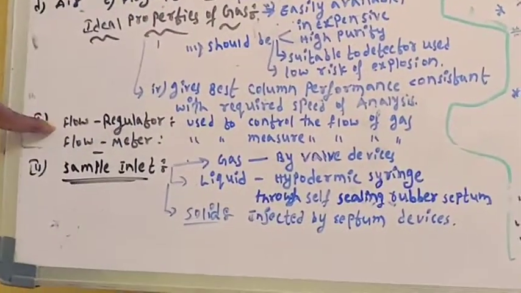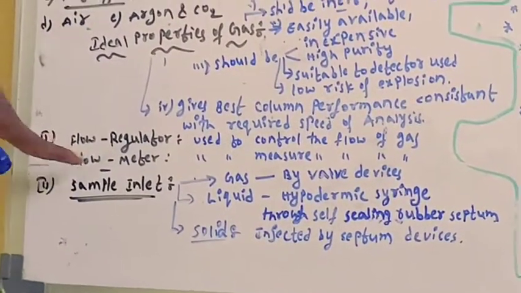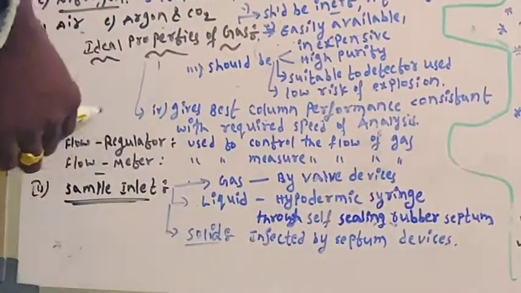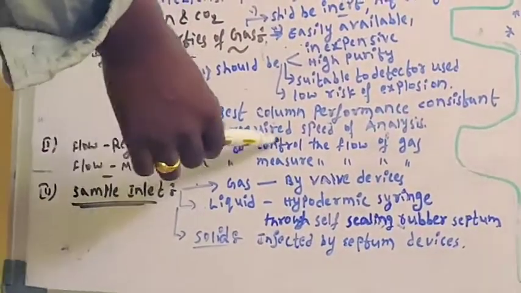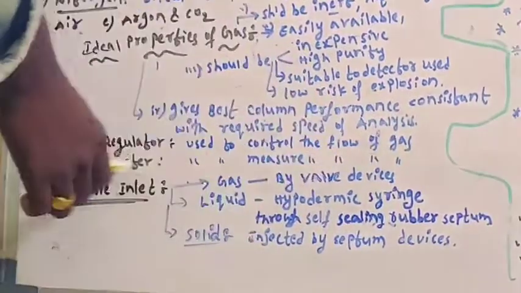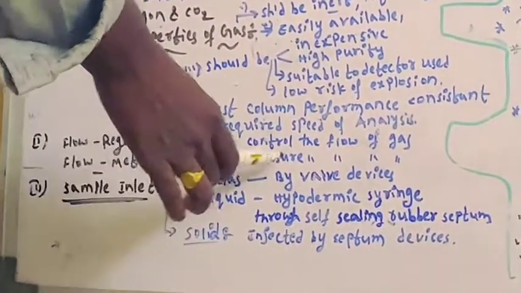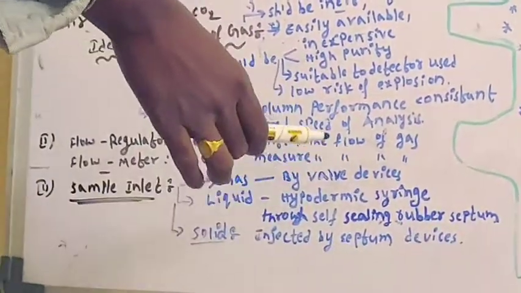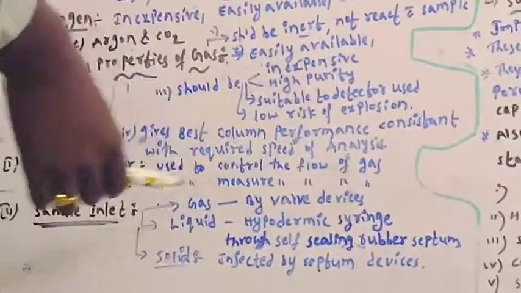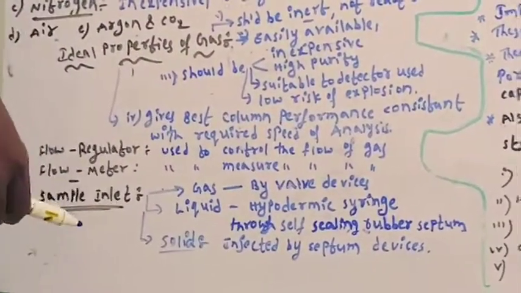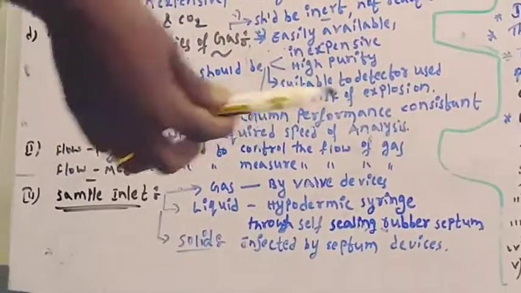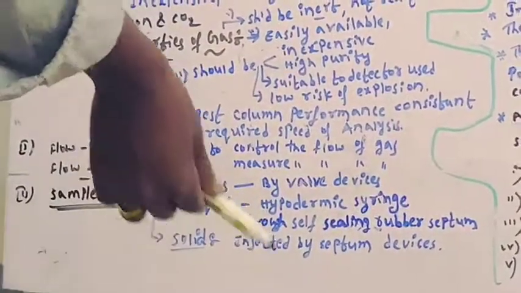Next, the second part is the flow regulator and flow meter. The regulator is used to control the flow of carrier gas. The flow meter is used to measure the flow of gas per minute. Then the sample inlet. We have three kinds of sample, either gas, liquid, or solid.